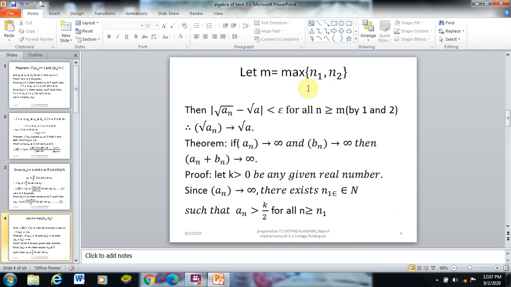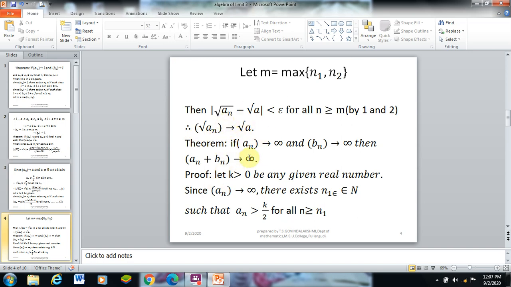Let m equal the maximum of n1, n2. Then the modulus of root of an minus root of a is less than epsilon. Substituting using equations 1 and 2, we get the result epsilon for all n greater than or equal to m. Therefore the sequence root of an converges to root of a.